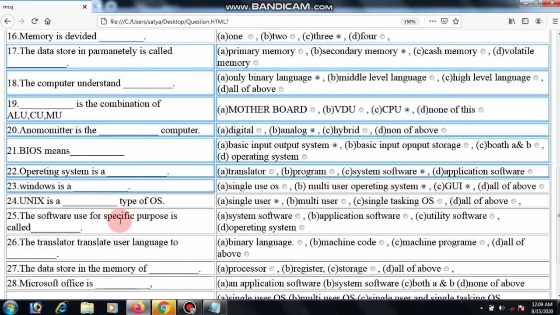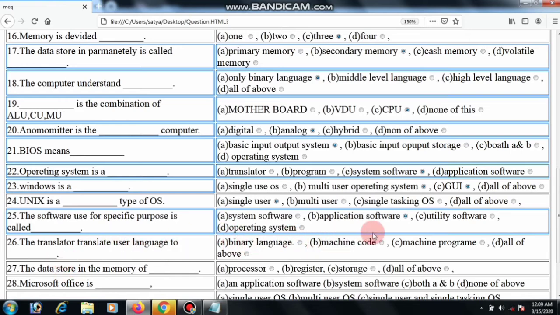The software used for a specific purpose is called system software, application software, utility software or operating system. Specific purpose means application software. It is used for special work.